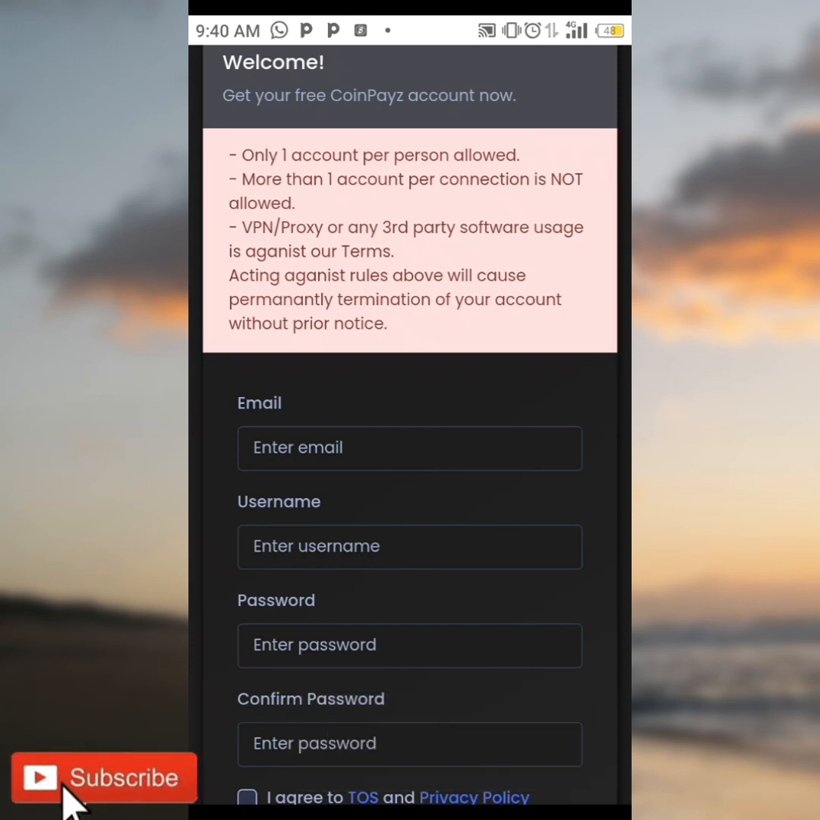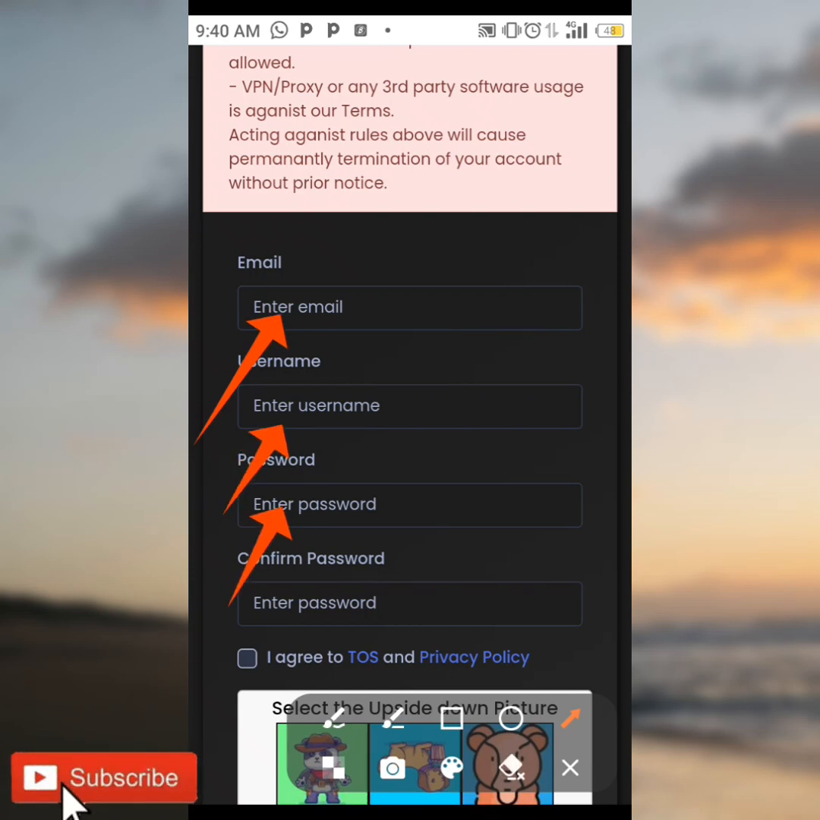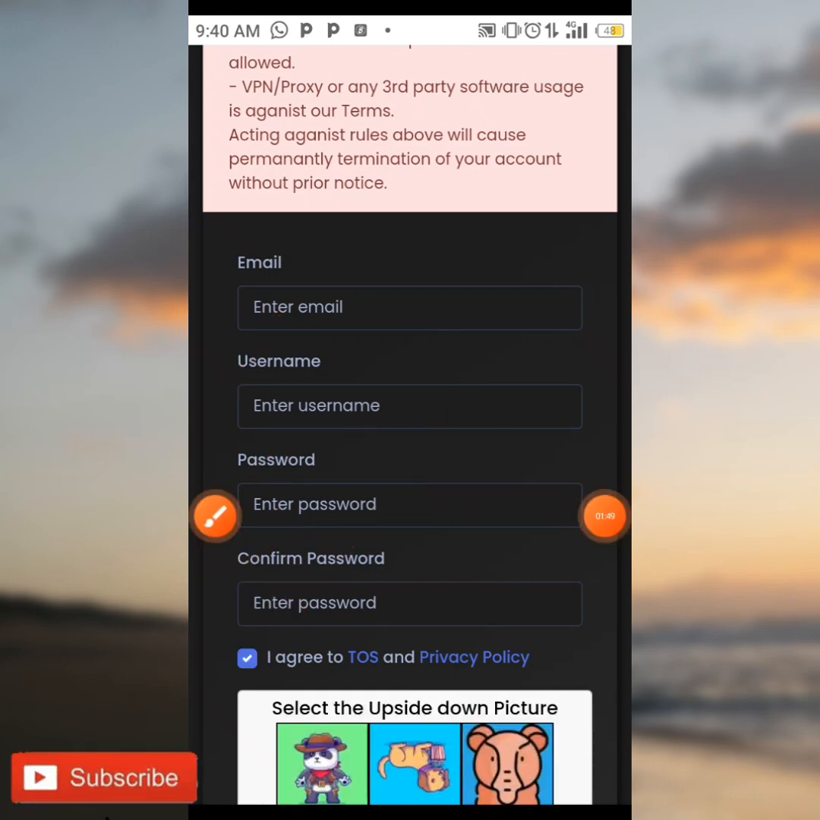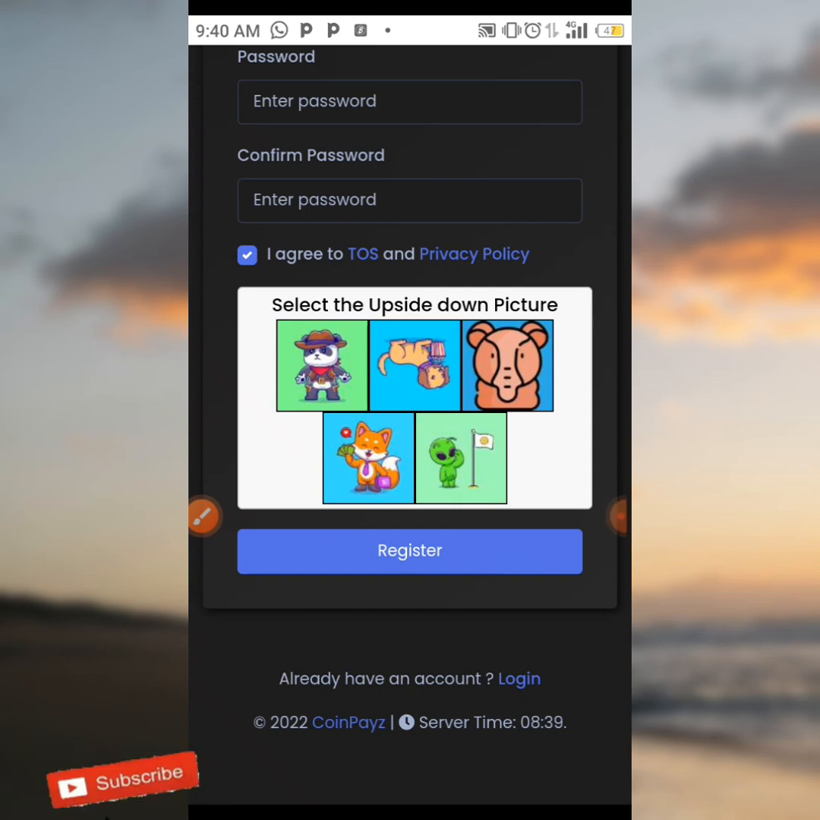So guys, all you need to do over here is enter your email address, your username, enter your password, repeat your password, then come over here and agree to their terms and conditions. After that is done, you choose the images that are upside down like this, and after that is done, you click on register to get started. After your registration, a confirmation link is going to be sent to your email. All you need to do is just verify your email address and get started by logging in.